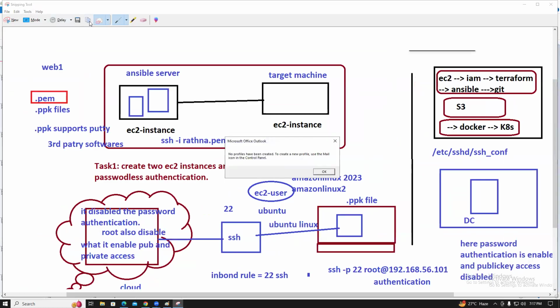The PEM key can be useful for cross-platform also, right? For example, the Ansible server is Linux, but the target machine is Ubuntu. That is Linux, right? Ubuntu is also Linux. The cross-platform case is Windows, but Windows is not supported. It's a cross-platform case, right?